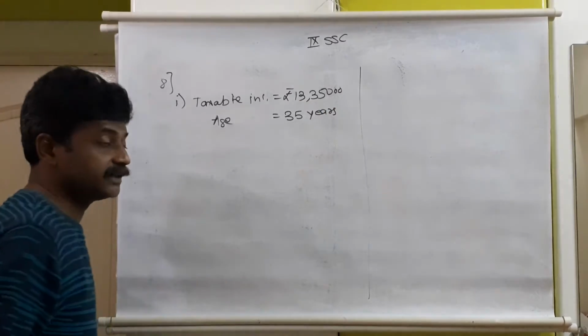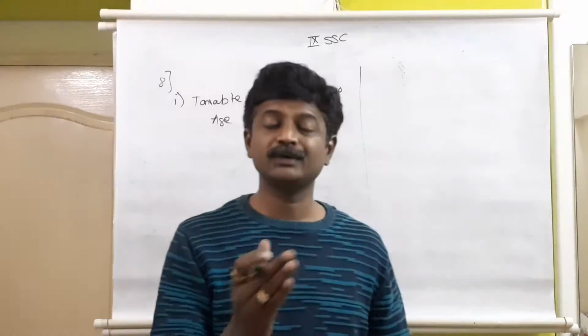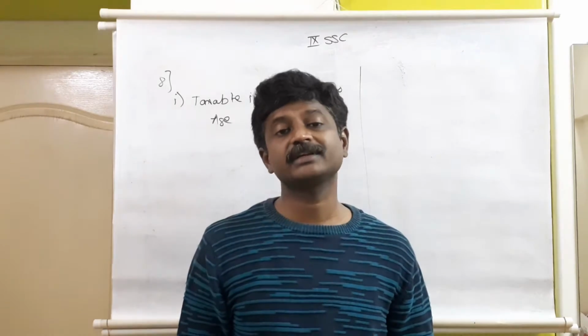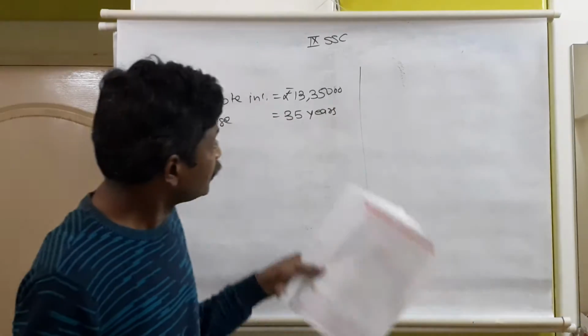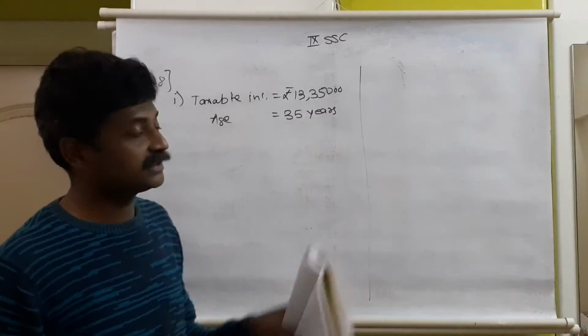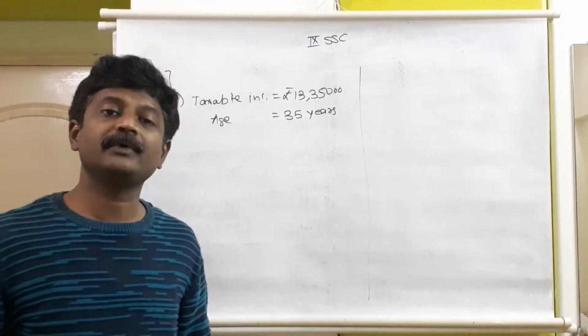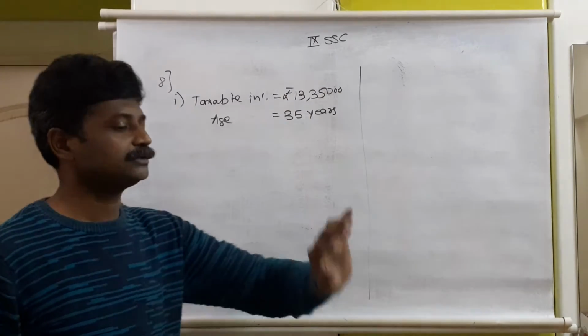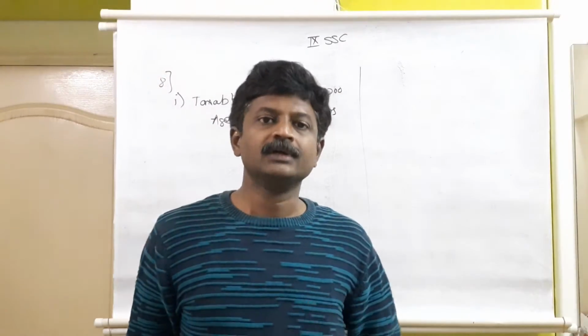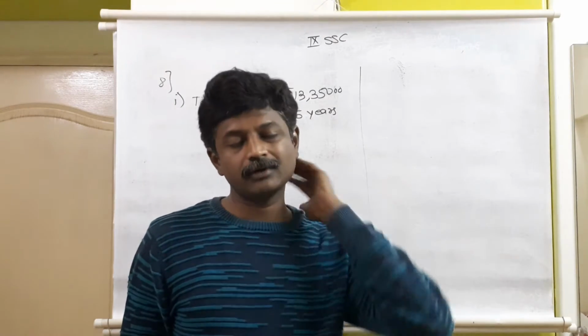Now 35 years means in which slab will it come? Below 60 years of age means first table. Till 2.5 lakh, no tax. But it shows here 13,35,000. If we subtract 2.5 from 13,35,000, suppose we keep 35,000 separate, 13 lakh minus 2.5, 11.5 will remain.